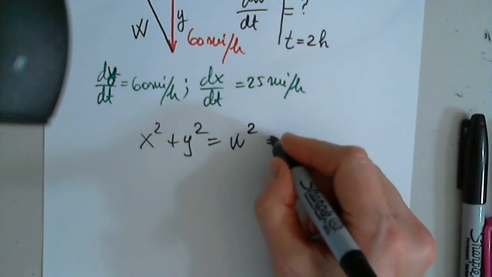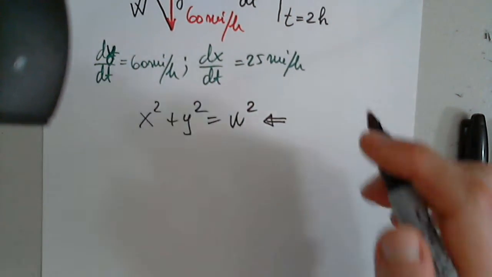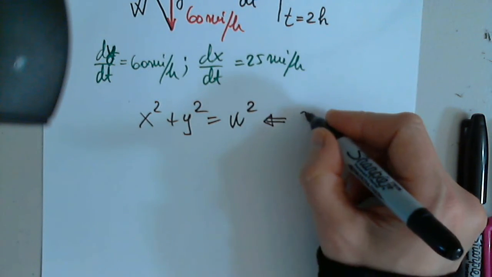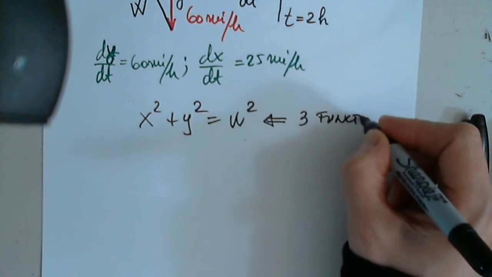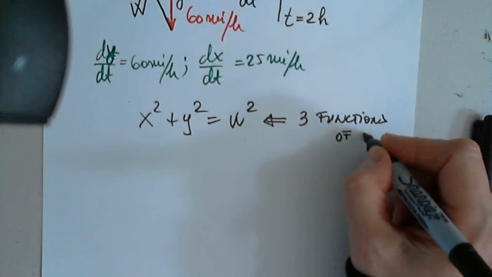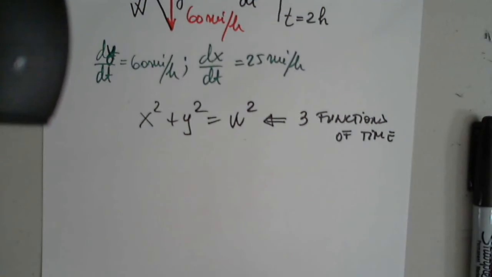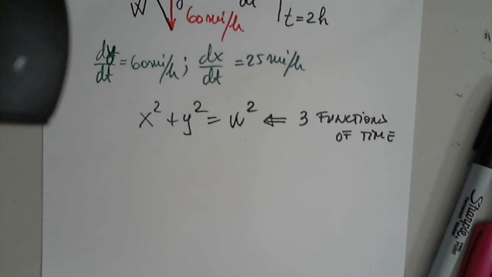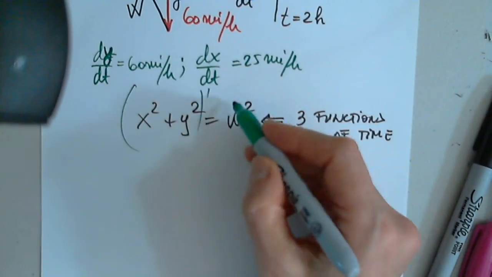This equation has how many functions of time? 3. Very good. Excellent. How do we proceed? Take the derivative of everything. I'm ready.